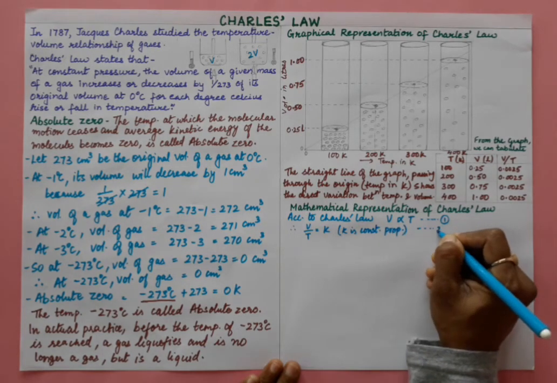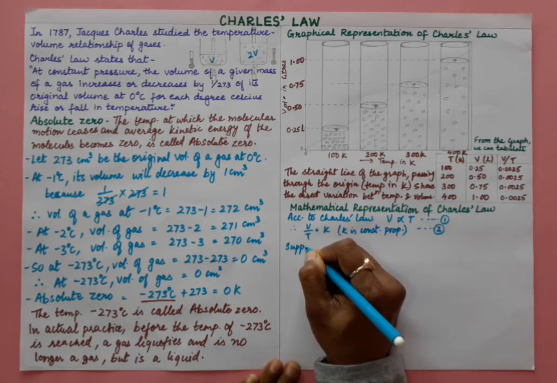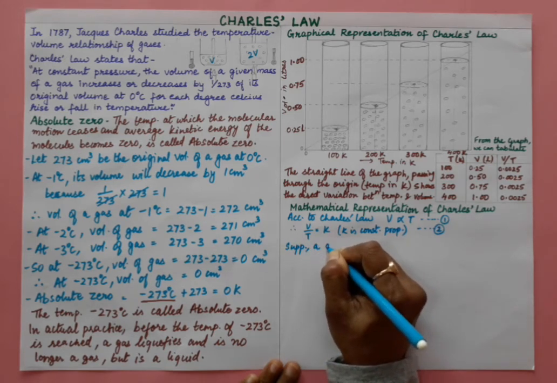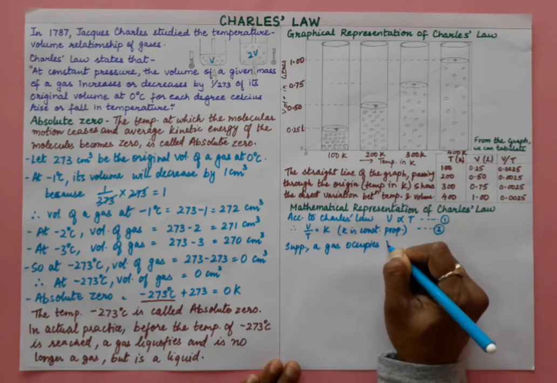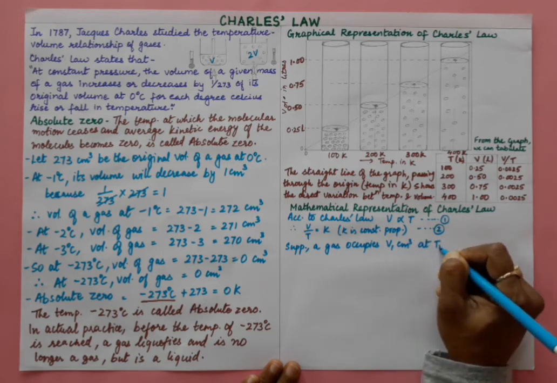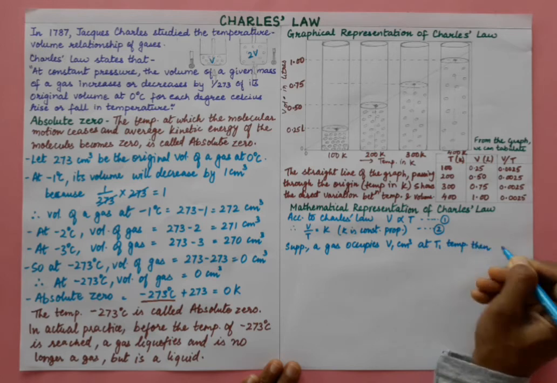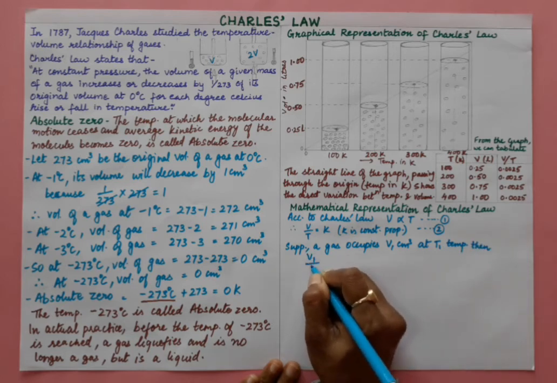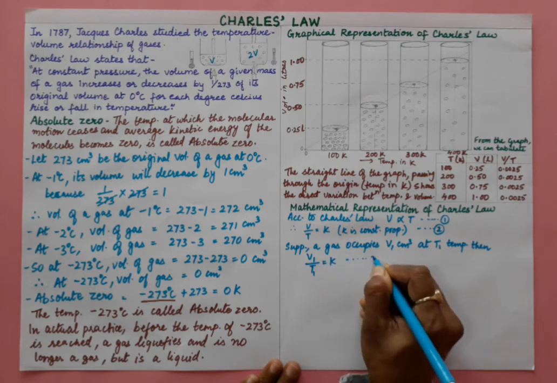Let this be equation 2, right? Suppose a gas occupies V1 centimeter cube at T1 temperature, then V1 upon T1 is equal to K constant. Let this be equation 3.